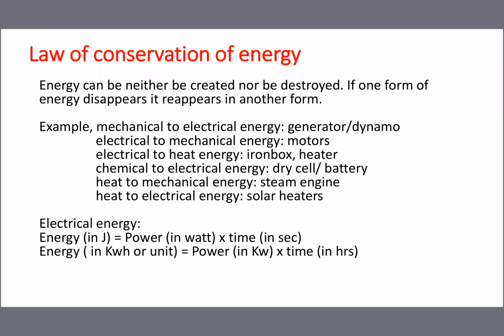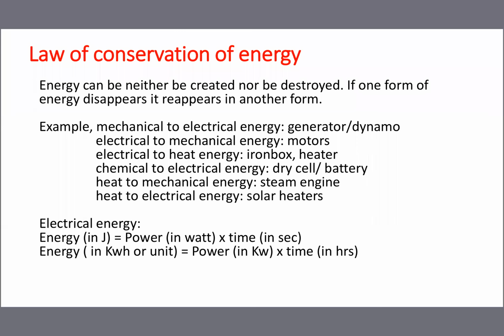Normally a 40 watts bulb mostly we are using. 40 watts bulb glowing continuously for 25 hours means 1 unit of current the meter will show. Understand or not? A 40 watts tube light, only 40 watts, 25 hours continuously glowing means it will consume 1 unit of current.